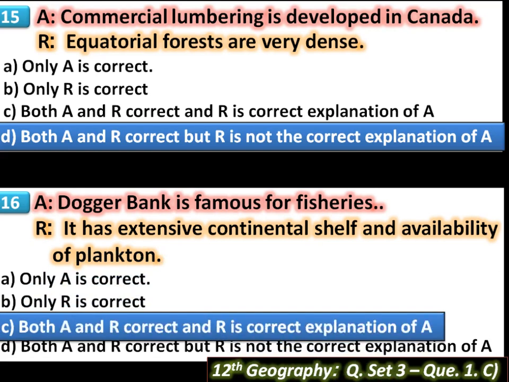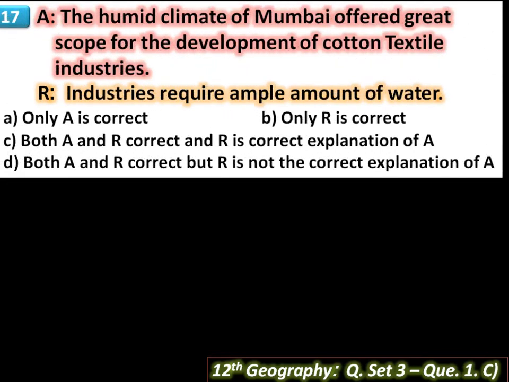Then next, the humid climate of Mumbai offered great scope for the development of cotton textile industries. This sentence is correct because ginning, spinning, weaving are some important processes of textile industries, of which the spinning and weaving need humid climate. Hence, most of cotton textile industries are located in a humid climate of coastal region of Mumbai. It is market-oriented activity and needs skilled and semi-skilled labor force which is readily available in cities.